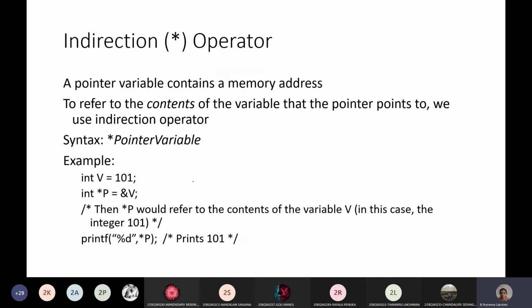And next, the indirection operator. This is for whenever you want to access the value at a particular location. That is, you want to access a location's value using a pointer variable. You are not directly accessing the variable; you are indirectly accessing its value using the location stored within the pointer variable. So we call this asterisk operator the indirection operator. This indirect accessing is specified by the asterisk operator.